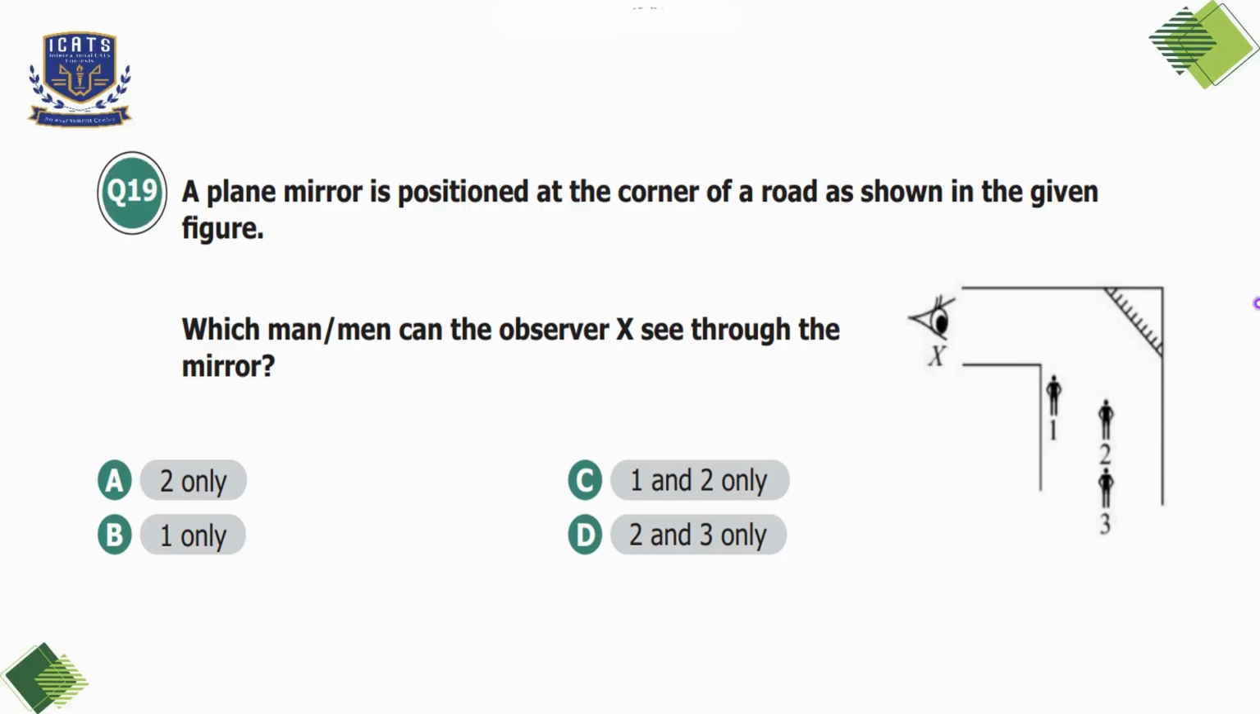So let's do the analysis of the diagram. The mirror is placed at the corner, allowing the observer X to see round the corner. The reflected images of men 2 and 3 will be visible in the mirror because they are positioned in a way that allows light to reflect into X's line of sight. Man 1 is located too far from the reflection path and cannot be seen by X. So we can choose option D. The observer X can see 2 and 3 only.